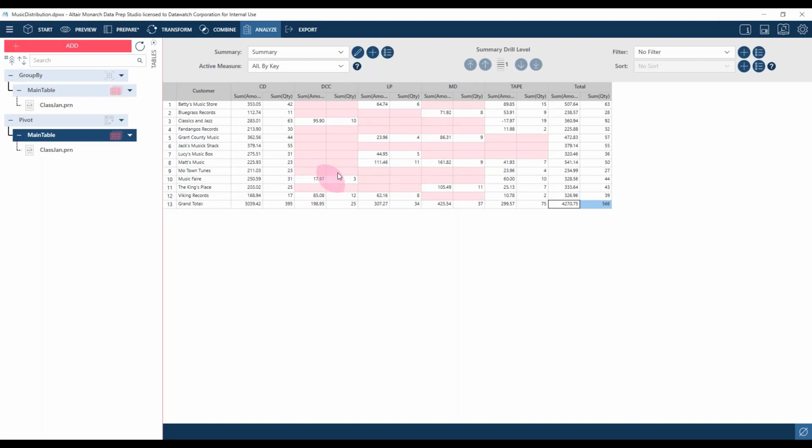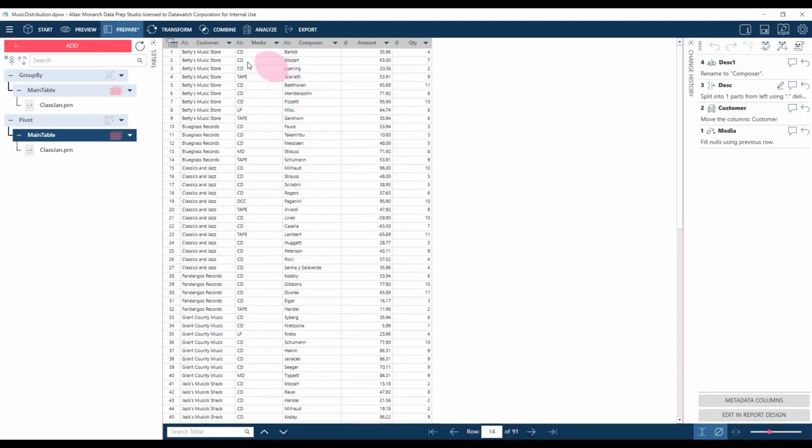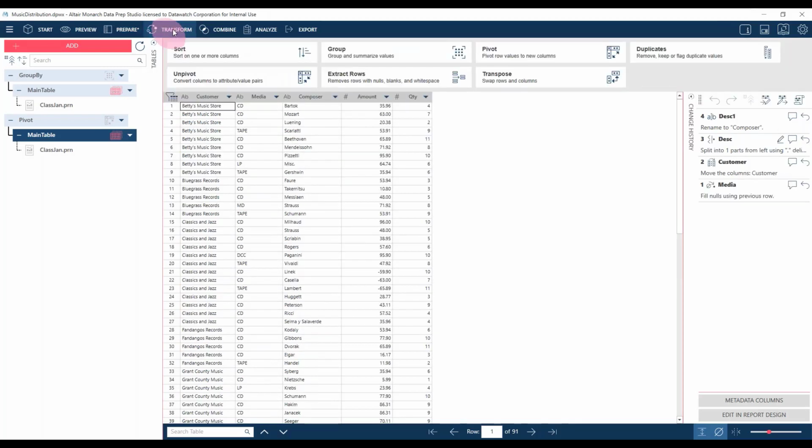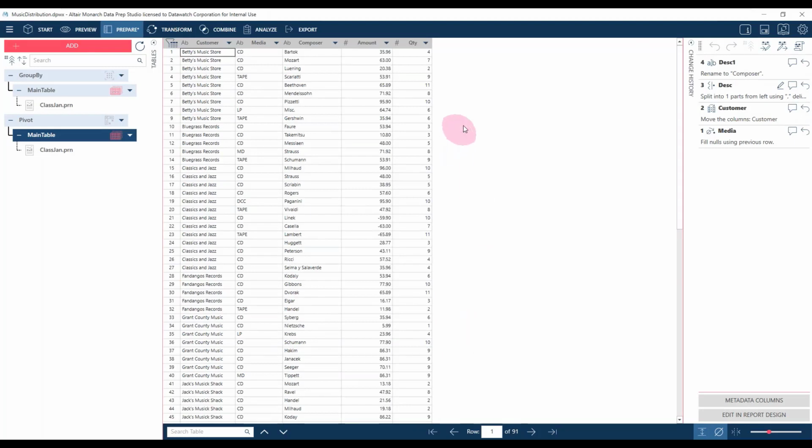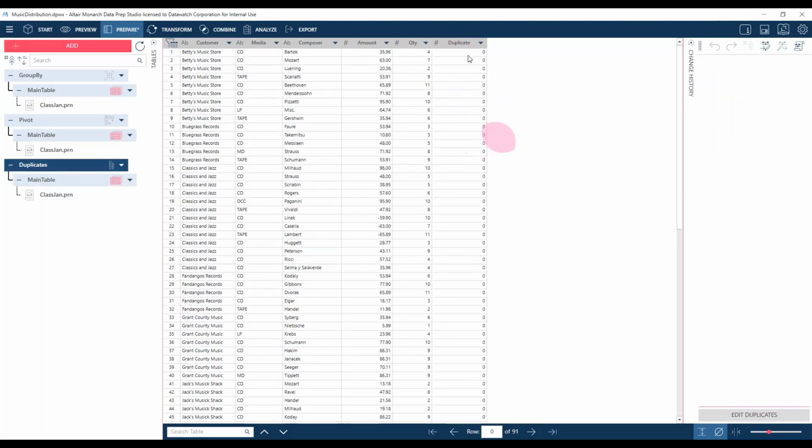So the final thing I wanted to look at is the item field. So I'm going to go back to the main table here again, just in the Prepare window. And what we can see is that we actually have rows that are, apart from the values we might want to add up, the rows are identical. And we can tell that by, we don't need to do this for the operation, but just for illustration purposes, if I go into Transform Duplicate, I can choose my customer, media, and composer, and I can create a new column that will flag all the duplicates. So there's not many of them.